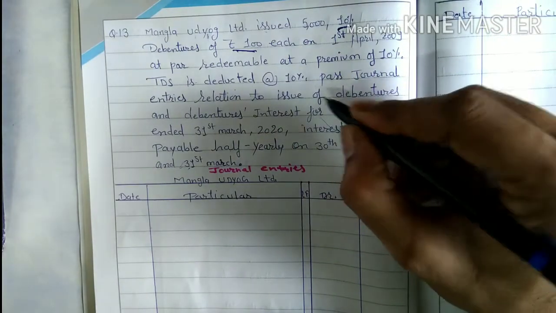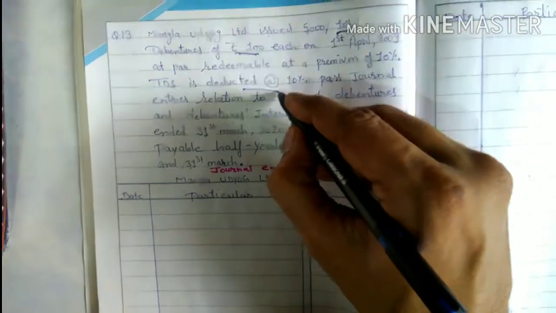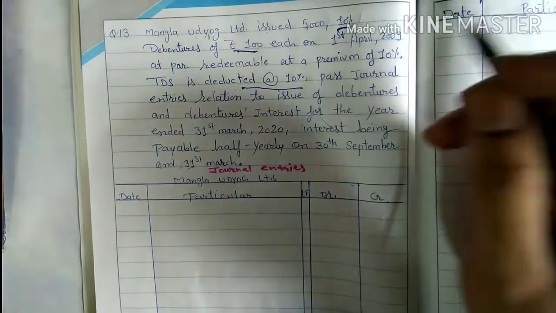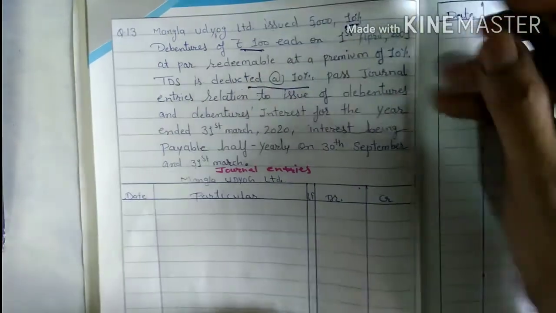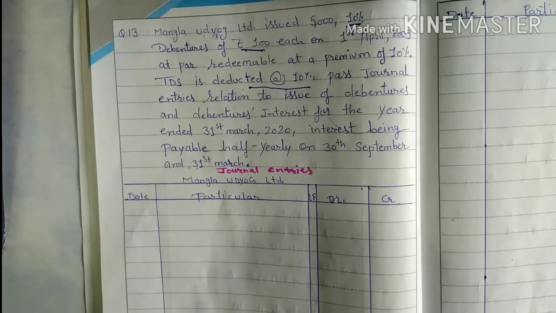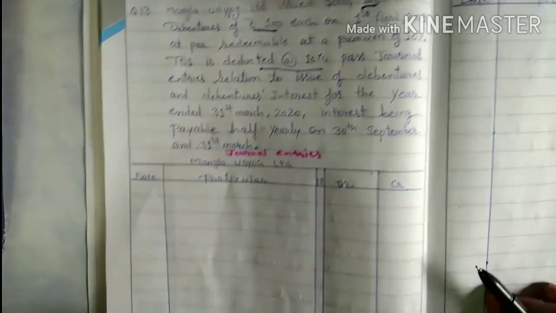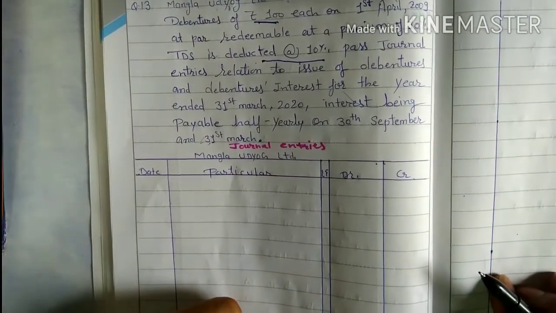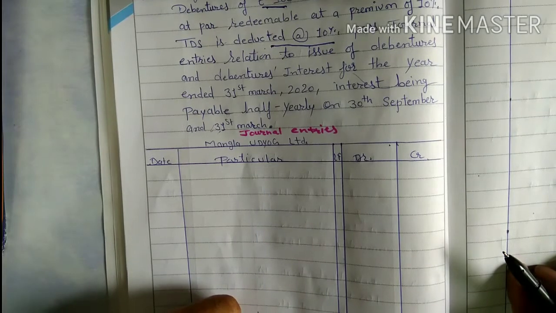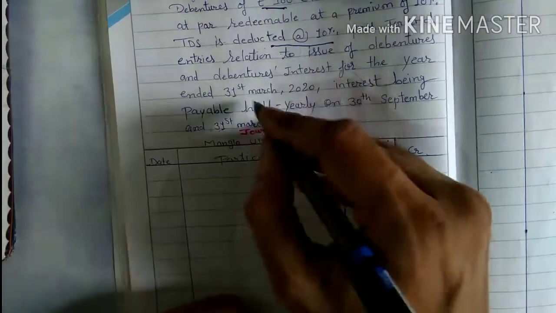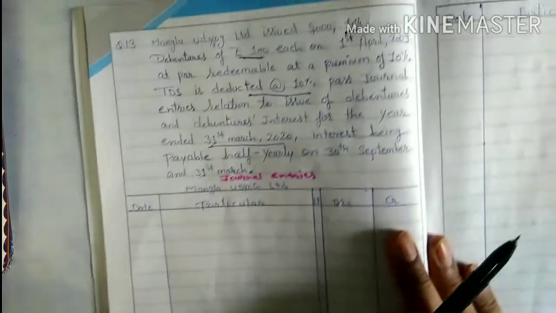Now TDS is deducted at 10%. TDS, we already did these types of questions in the previous video. So TDS is deducted at 10%. Pass the journal entries related to the issue of debenture and debenture interest for the year ended 31st March 2020.